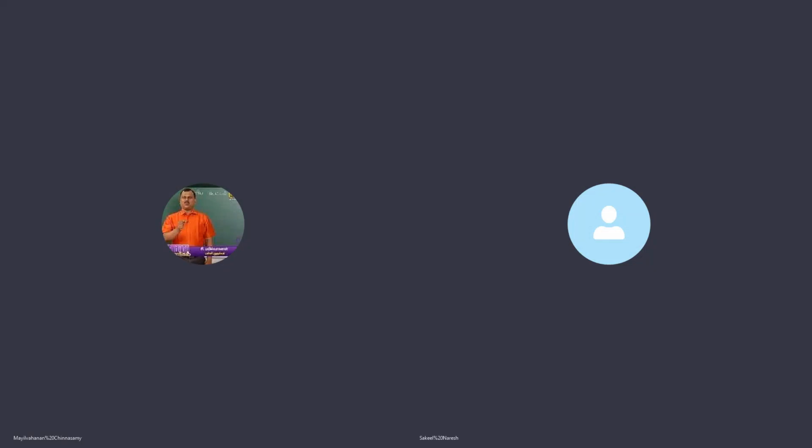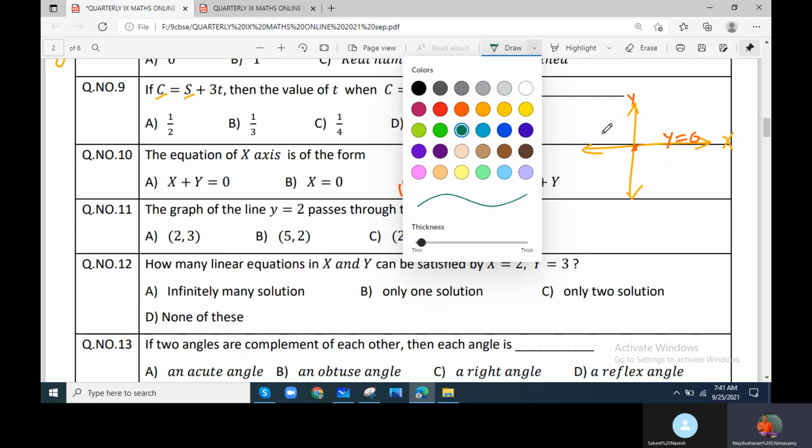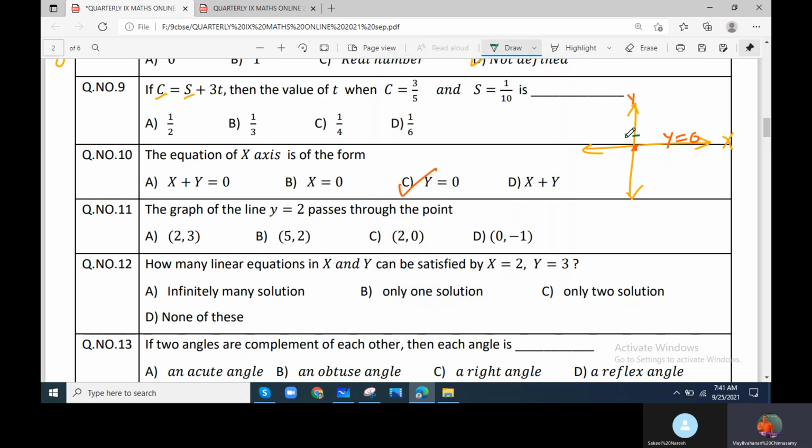Friends, question number 11: the graph of the line y equal to 2 passing through the point. This is a somewhat interesting question. How will that equation look? This is the x-axis and y-axis. y equal to 2 means the y value is only 2, correct? All other values, this is y value 1, y value 2. So that line passes through y equal to 2. This is the line y equal to 2.